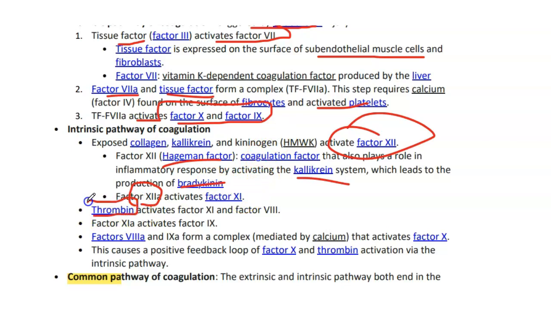Thrombin, which is activated factor 2, activates factor 11 and factor 8. So thrombin activates factor 11 and factor 8, and activated factor 11, which is activated by factor 12, in turn activates factor 9. Activated factor 8 and activated factor 9 form a complex that activates factor 10. This causes a positive feedback loop of factor 10 and thrombin activation via the intrinsic pathway.